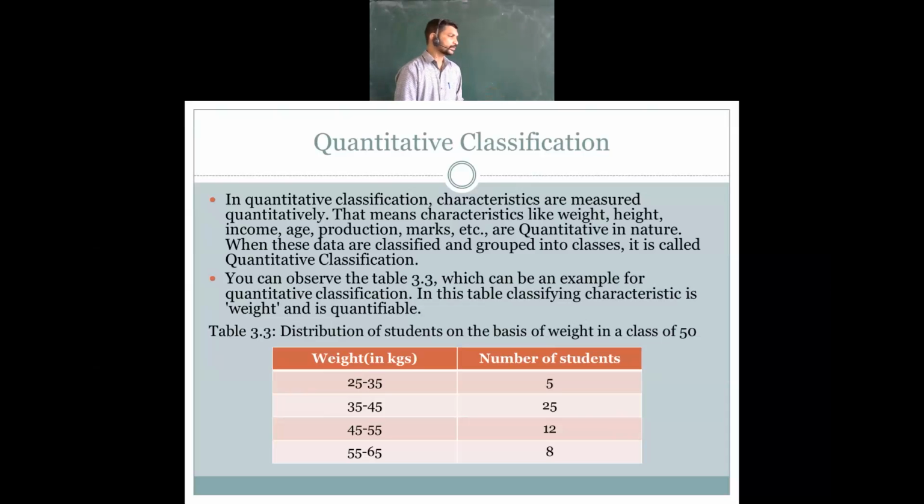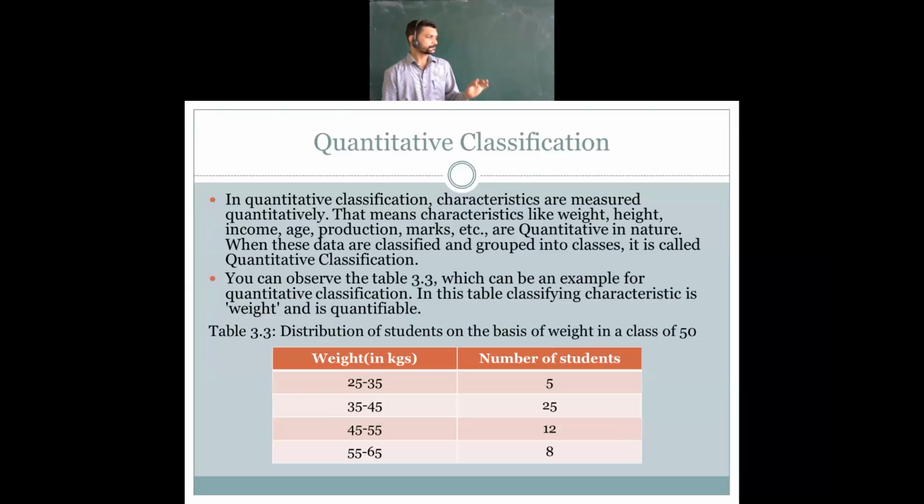So let's see. In quantitative classification, the characteristics are measured quantitatively. That means characteristics like weight, height, income, production, age, marks, etc. are quantitative in nature. On the basis of quantity, we are going to measure the data.